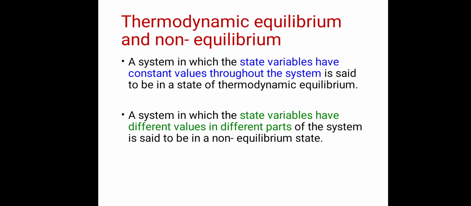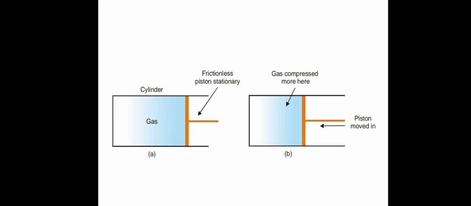The important words are: state variables have constant values throughout the system. For example, suppose this is a cylinder which contains gas. It is fitted with a frictionless piston. Now suppose this piston is stationary.